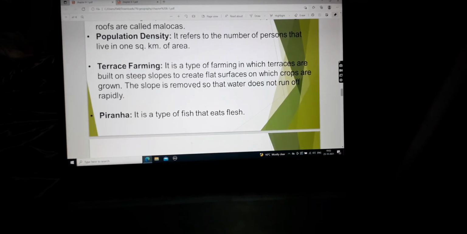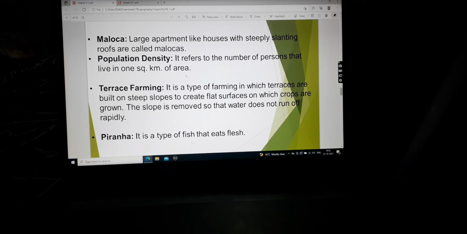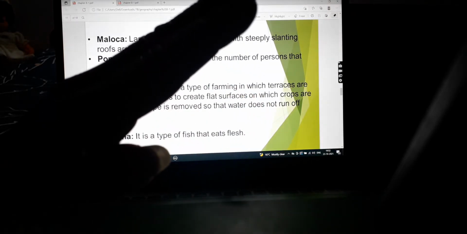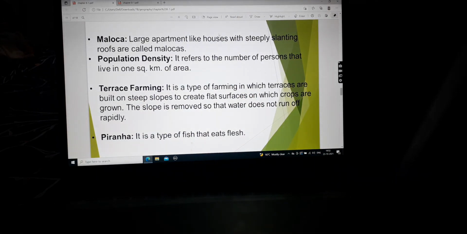Now the next term is maloka. Large apartment-like houses with steeply slanting roofs are called malokas. Like if you've seen the hills where there is a lot of rainfall, there are apartments or large houses which have slanting roofs, and these are called malokas. Supposing this is a house and it has a very slanting roof in this manner. So this means it is a maloka.